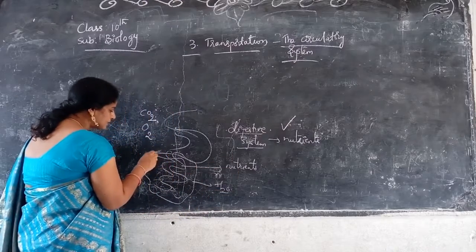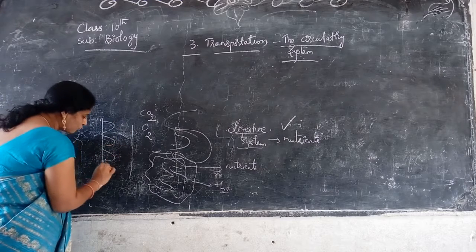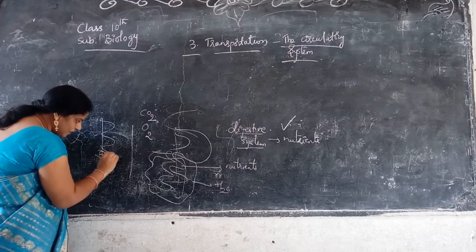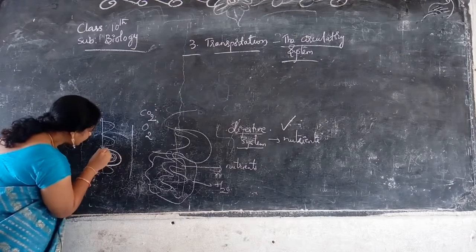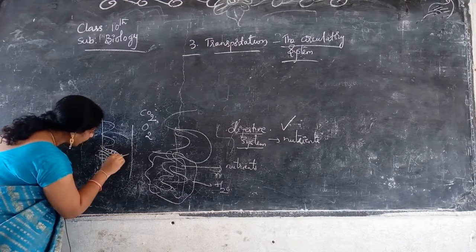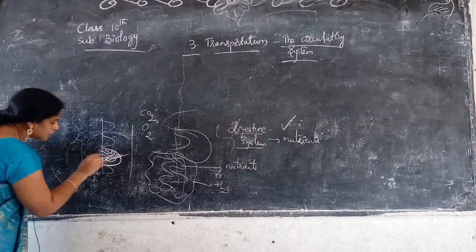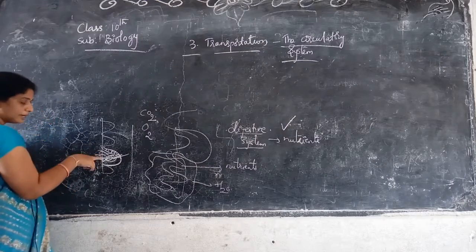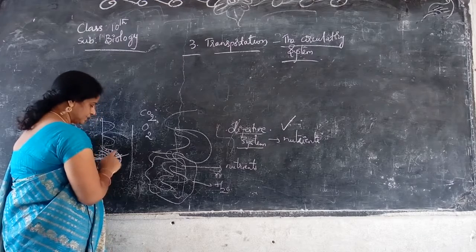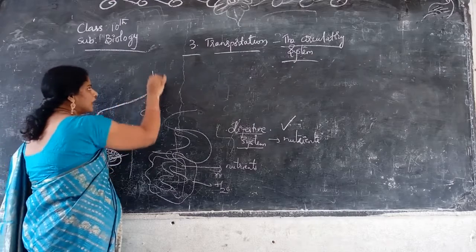Absorb means, see here, this is the small intestine. For example, I'll draw it like this. These are microvilli, I am revising this. The microvilli are supplied with each and every cell. Each cell absorbs and passes all the nutrients into the blood vessels. From here, what has combined in the blood? Nutrients.